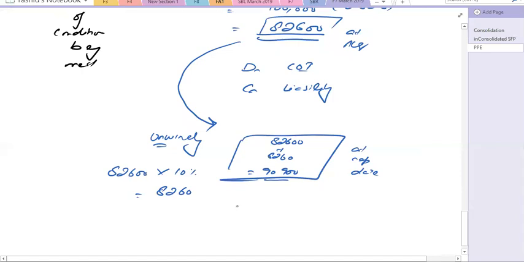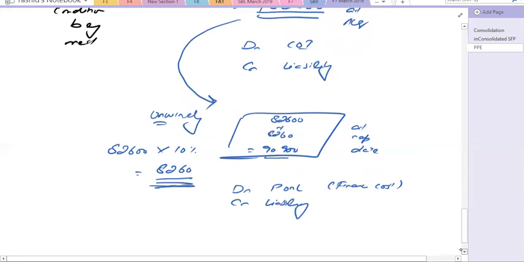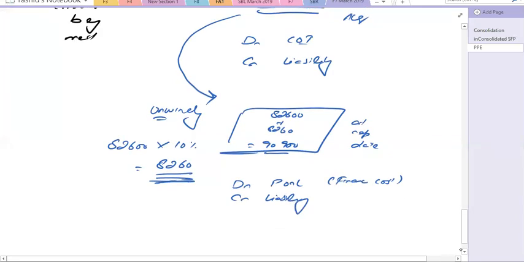What will be the entry? This will be debited to profit or loss, as this unwinding is the finance cost, and the credit is the liability, because the liability was recorded at 82,600, and by the year end it will be recorded at 90,900. Again, in the next year, this 90,900 will be unwound, and it will reach 1 lakh automatically by the end of the second year.